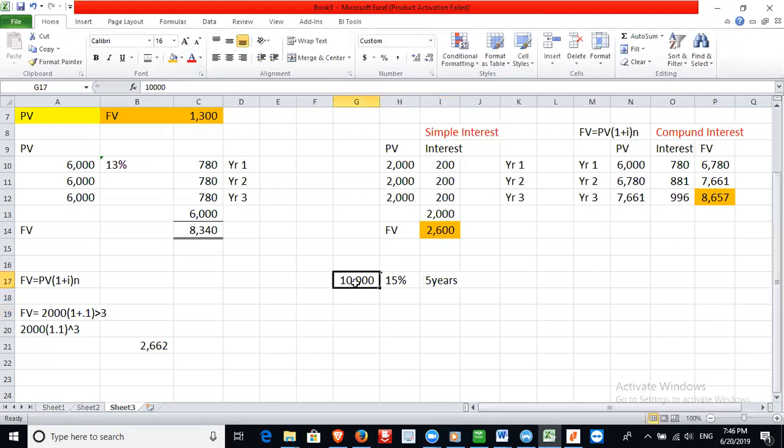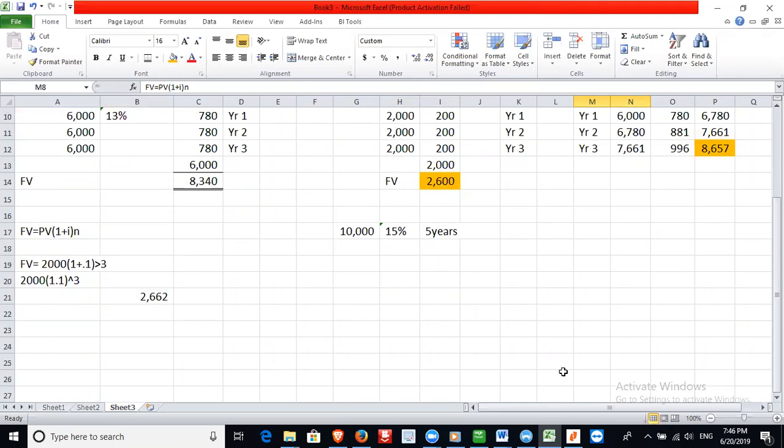You're investing $10,000. The compound interest is 15%. What will be the value of your investment after 5 years? So use this table first and also use that formula. Calculate that, then log back on after 2 minutes when you are done.